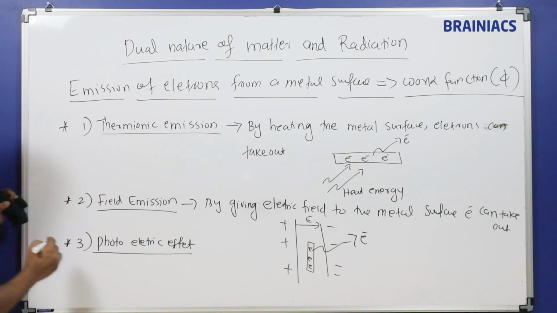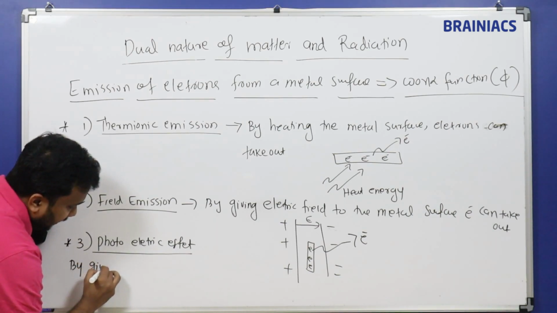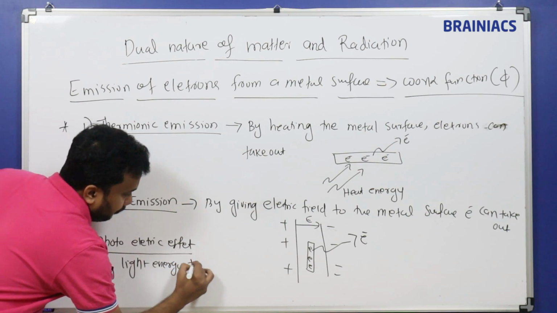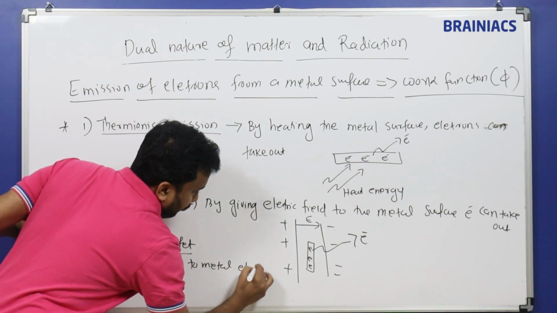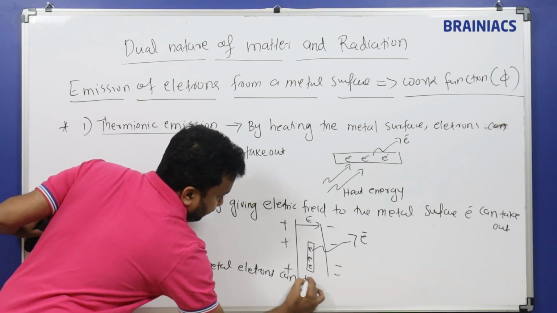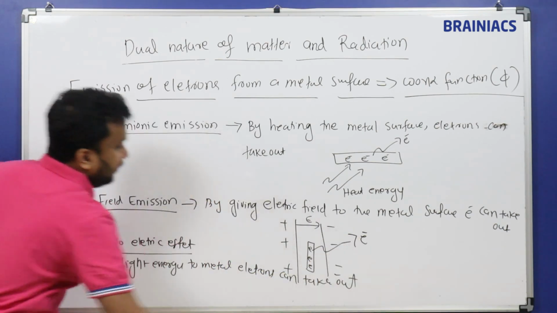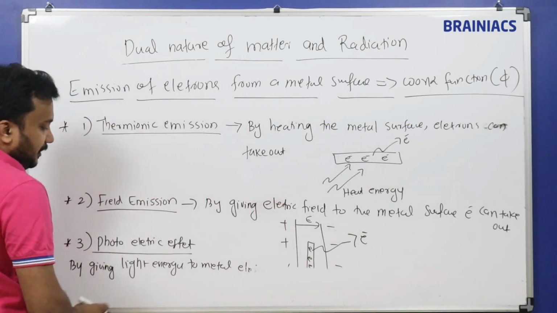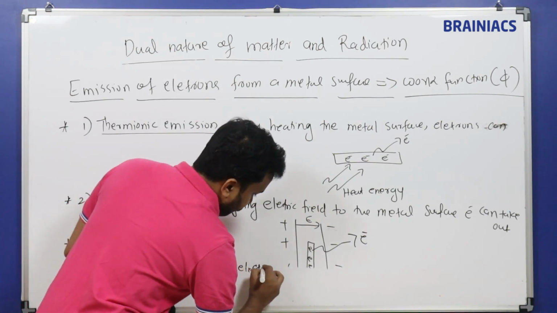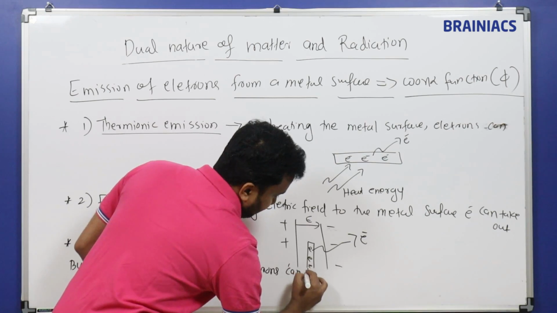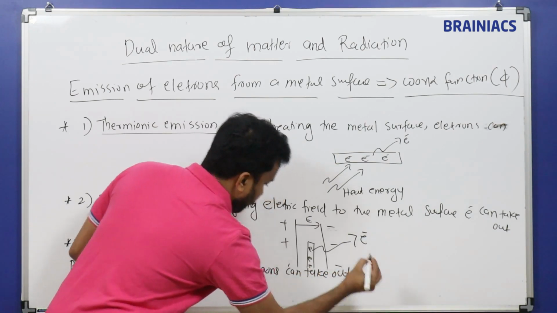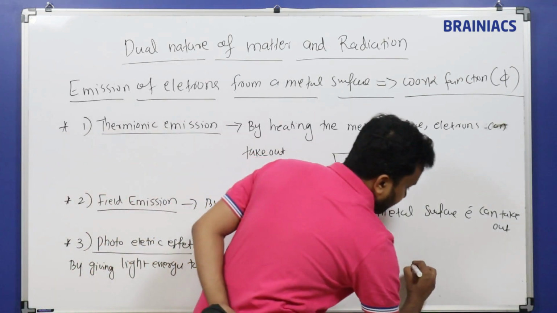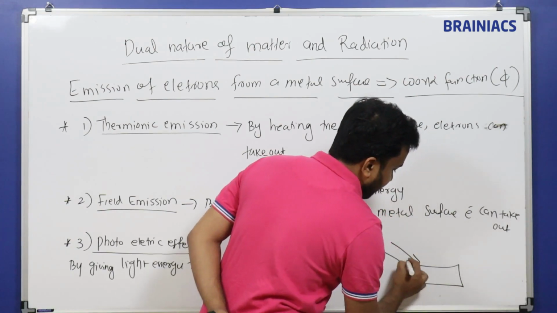Photoelectric effect means that by giving light energy to a metal, electrons can be taken out. Which means I have a metal surface, and I am giving light energy to it.